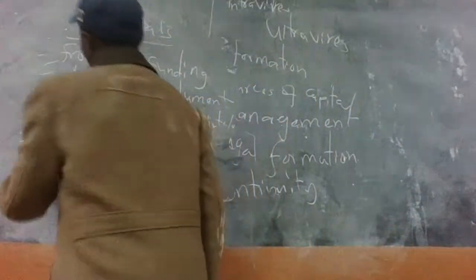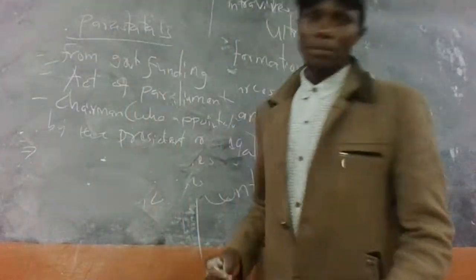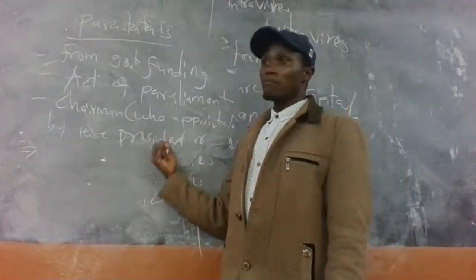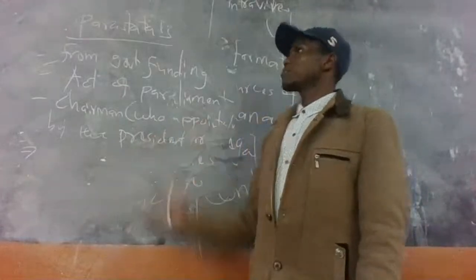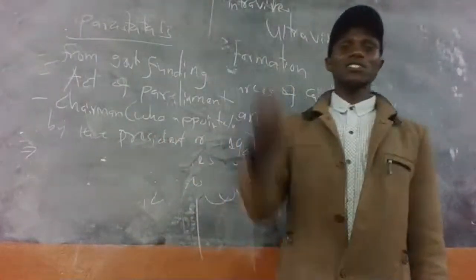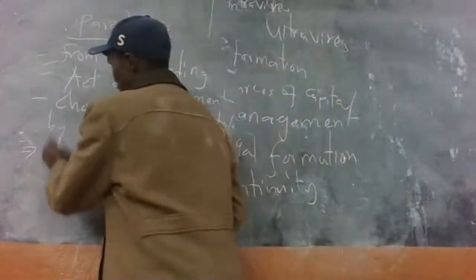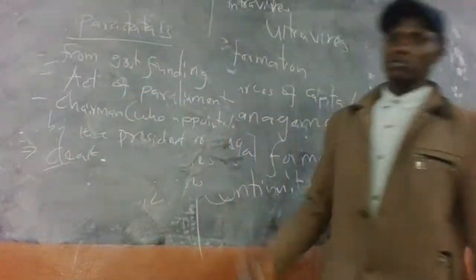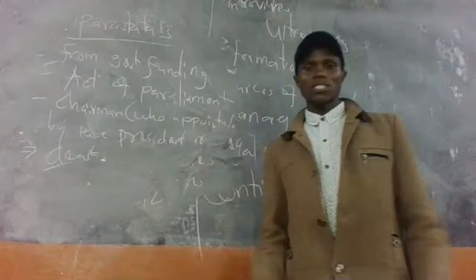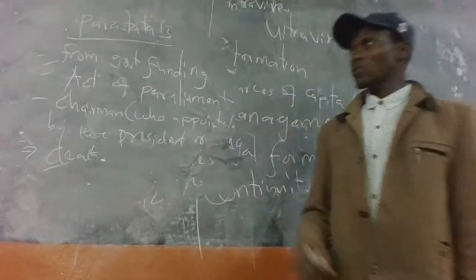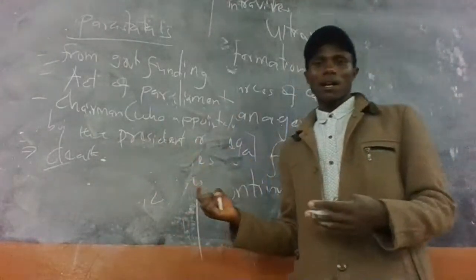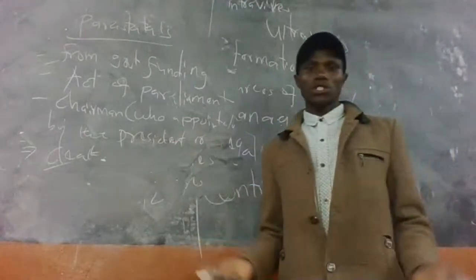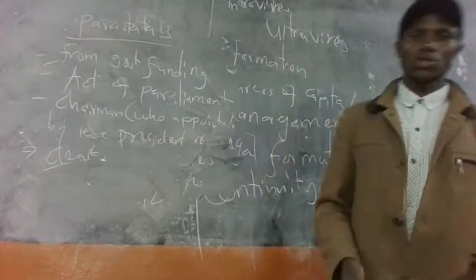And finally, point number two is that the debt of the members of this parastatal does not affect its continuity. For parastatals and corporations, the debts of the chairman or the people appointed by the president do not affect its continuity. It has to continue. It will not go to what we call dissolution.